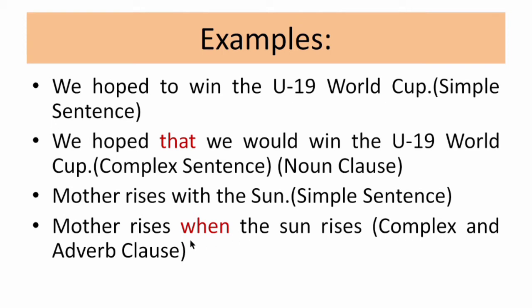Why? Because it has one principal clause, and a complex sentence needs one or more subordinating clauses. It may have more than one subordinating clause, but at least it should have one. So here we find one principal clause and one subordinating clause. And since "when" is talking about when the sun rises, it is an adverb clause. To get more information about noun clause, adverb clause or adjective clause, please refer to my video where I have explained the clauses and their types.